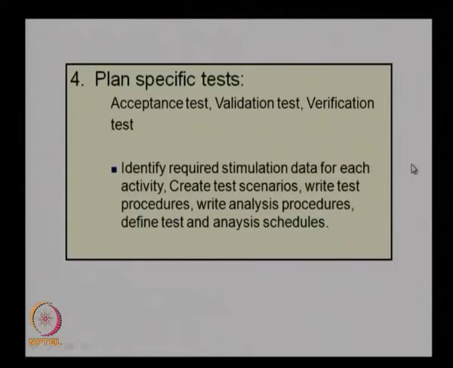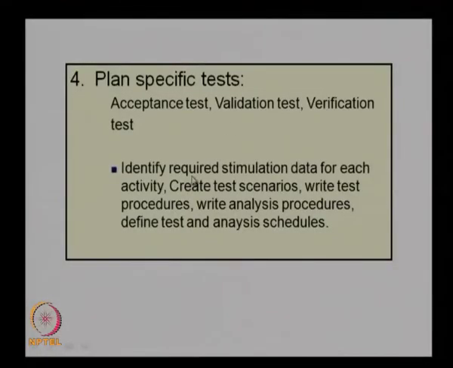And the fourth one is basically the specific test. If you have a requirement of any specific test like simulation data, suppose some test may require simulation data. When the subsystem is available we want to test it for a particular function, but you may not have the complete system at that stage. So, we may have to get some simulated data and feed this data to the system and find its output. So, this kind of specific test needs to be planned in the initial stage itself. Not in every case, but there may be special cases where we need simulated models or simulated data to do the complete testing. So, that also needs to be carried out in the initial planning stage itself.